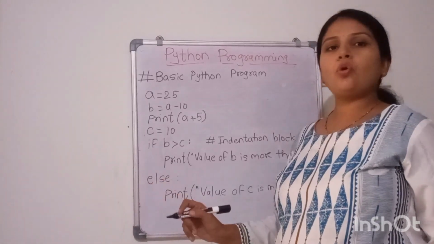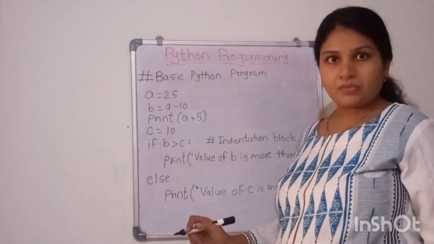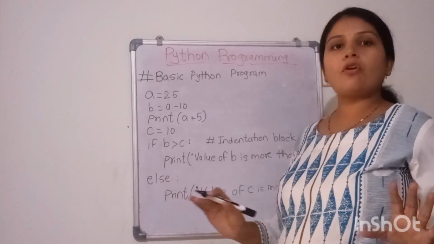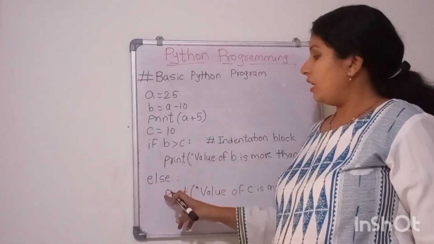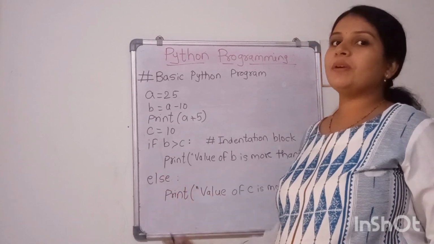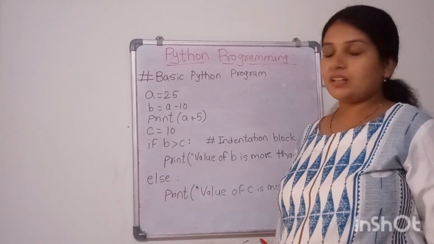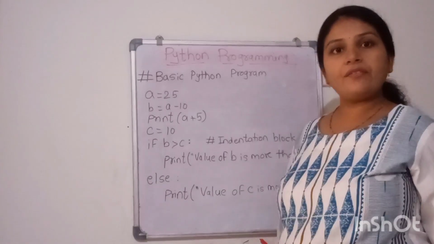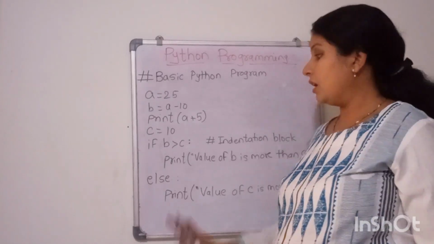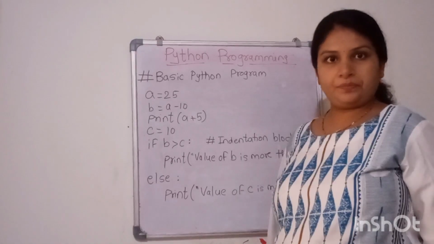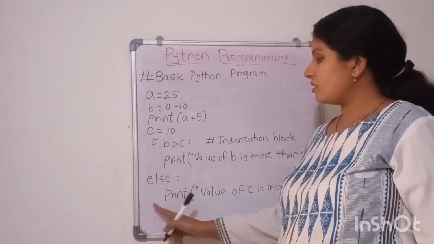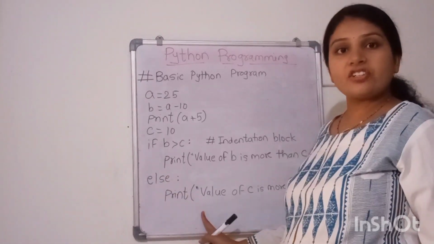In the else part you don't need to mention any condition, because that is the default statement. If B is not greater than C, then C must be greater than B, right? So this is the default part where you don't mention the condition. But again, this is also one indentation, because after this you are creating one indentation block.